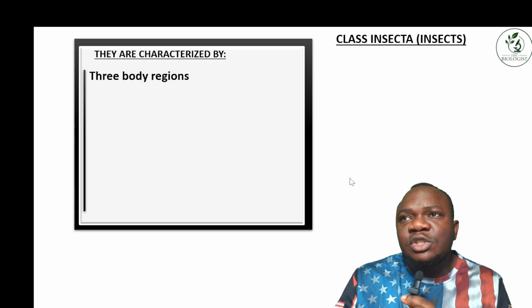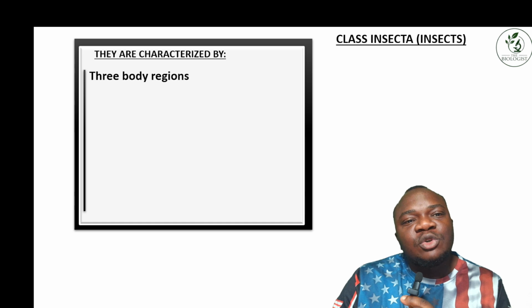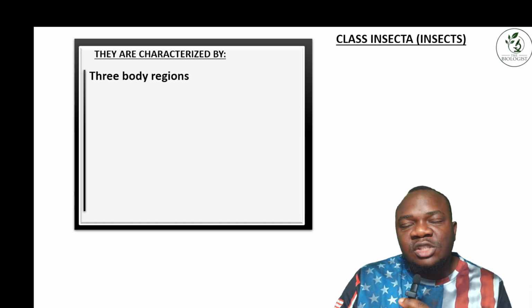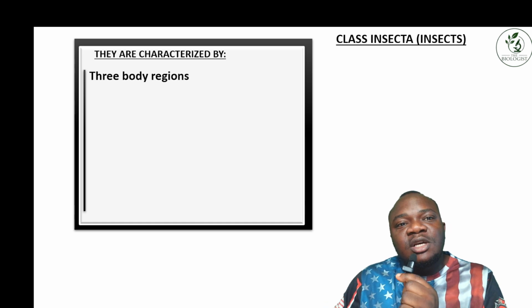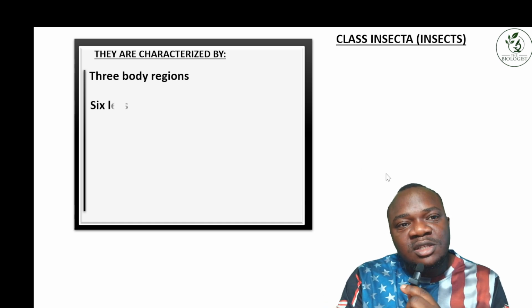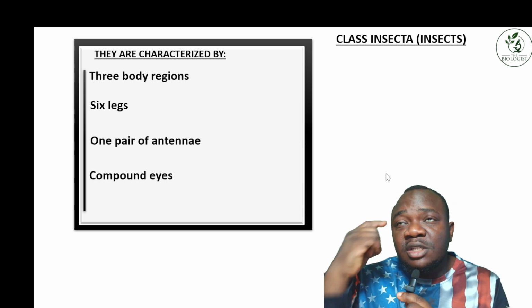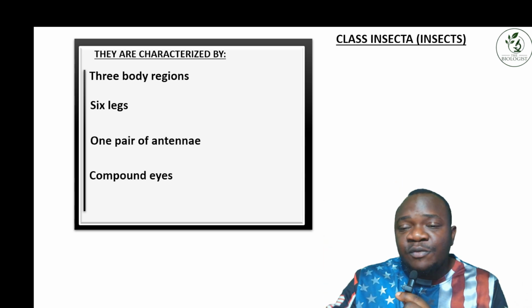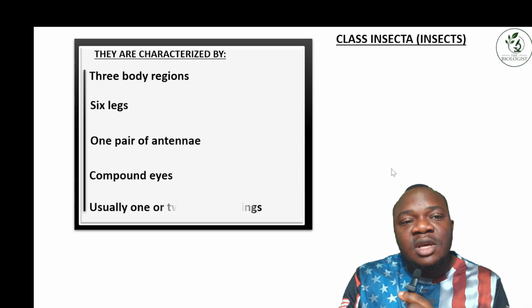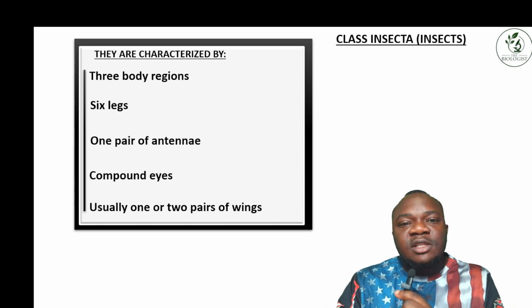It's very important for us to understand the characteristics of these insects. The body is divided into three regions: the head, the thorax, and the abdomen. They have six legs and one pair of antennae. They have compound eyes at these two parts here, very large to give a very nice view of the surroundings. They usually have one or two pairs of wings for flying.